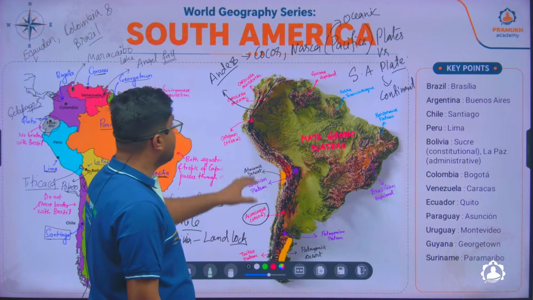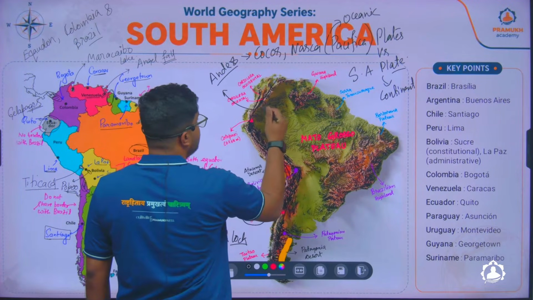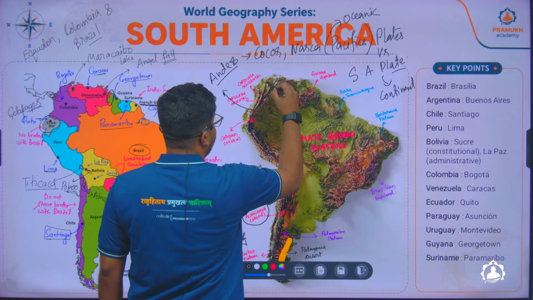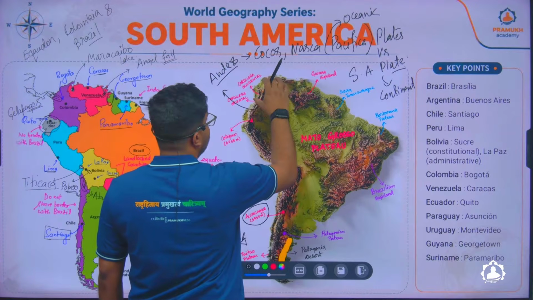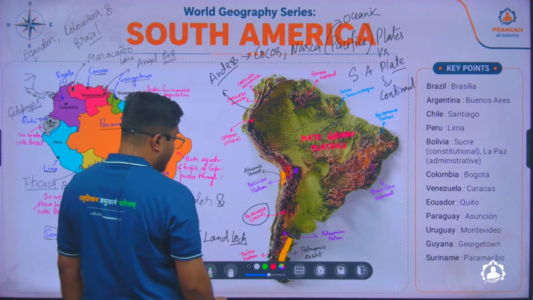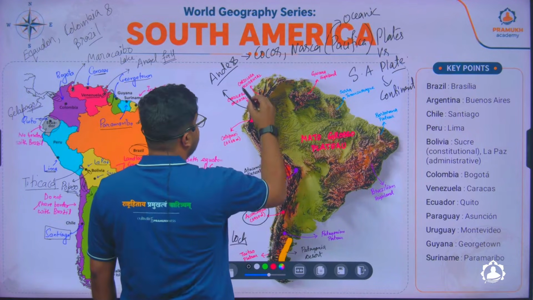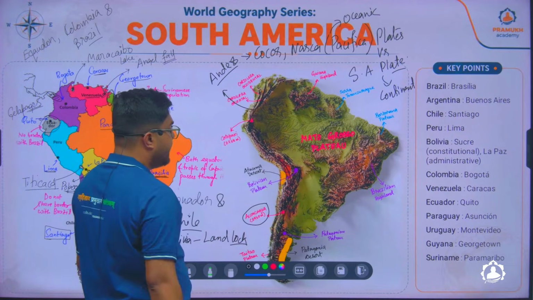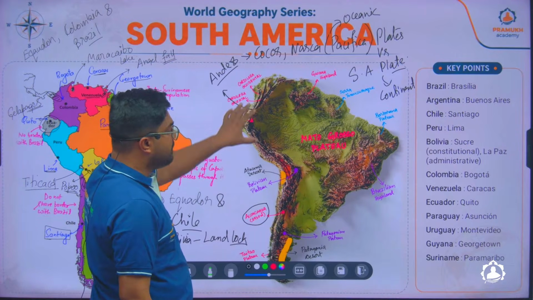and it is located on the mountain Peru. Apart from this, here you will find two cordilleras, I mean two branches of Andes. This is particularly found in this region of Colombia, and these two branches are called Cordillera Occidental and Cordillera Oriental. This is the mountain range.